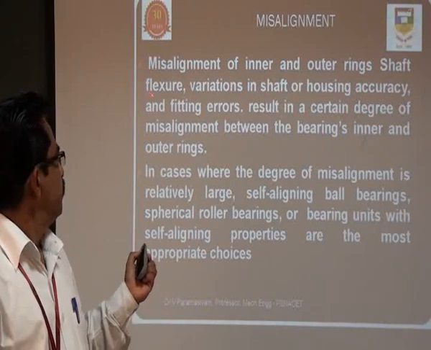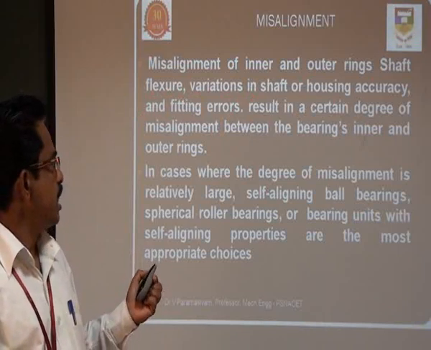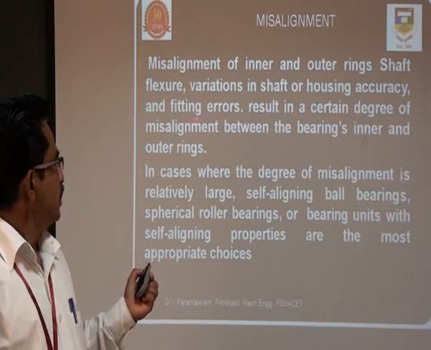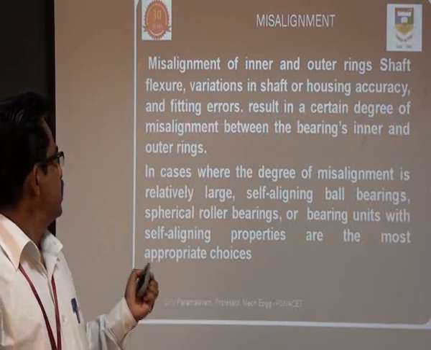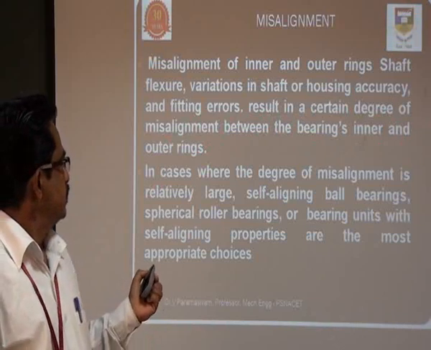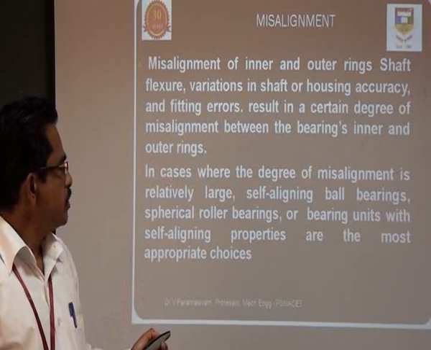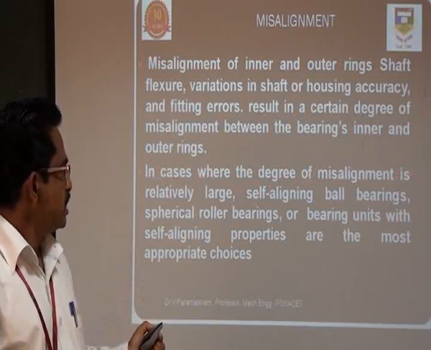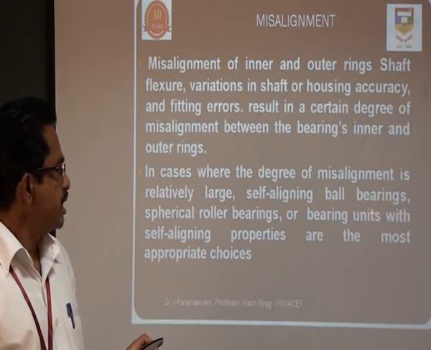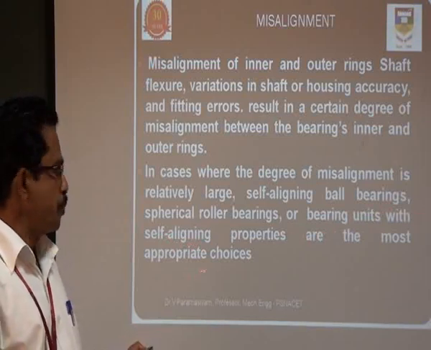Then there are fitting errors when you are mounting the bearing on the shaft or in the housing, and misalignment takes place. This results in a certain degree of misalignment between the bearing's inner and outer rings. In cases where the degree of misalignment is relatively large, self-aligning ball bearings, spherical roller bearings, or bearings with self-aligning properties are the most appropriate choice.